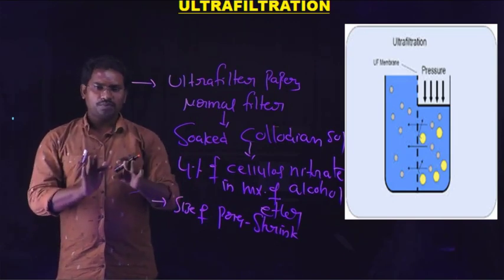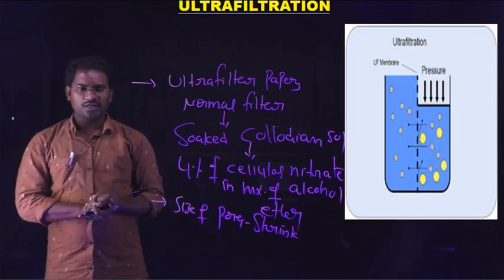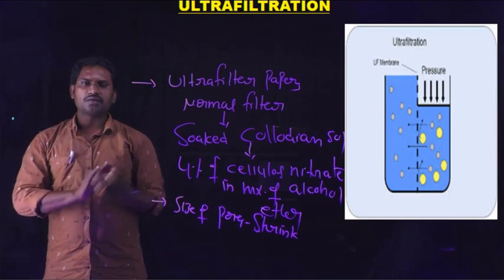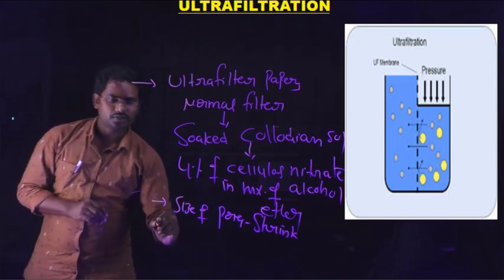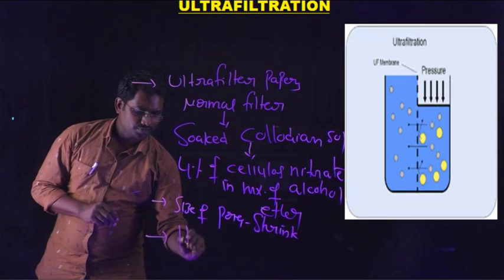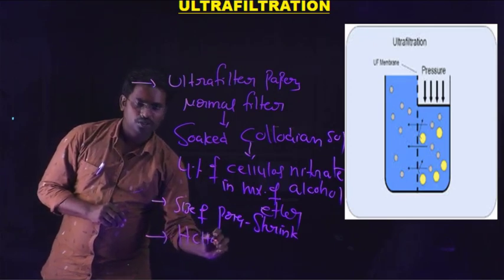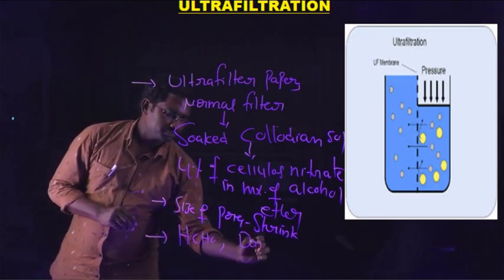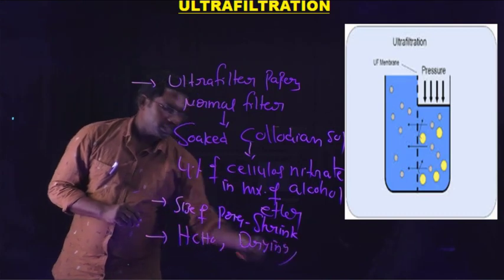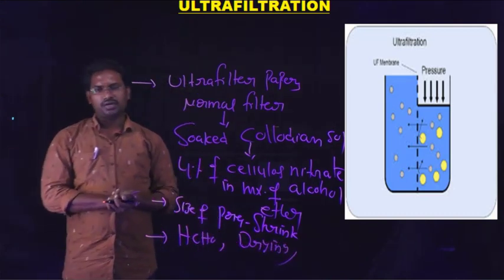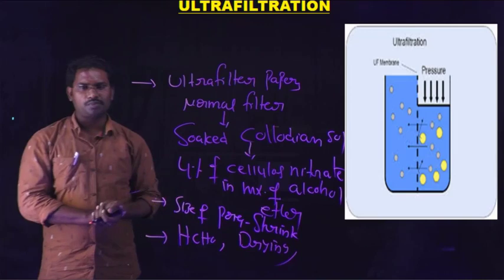After preparation of the ultrafilter paper, it is hardened with formaldehyde solution and dried for some time to get the exact ultrafilter paper. So this is the manufacture of ultrafilter paper.